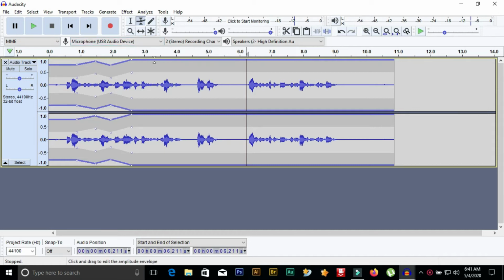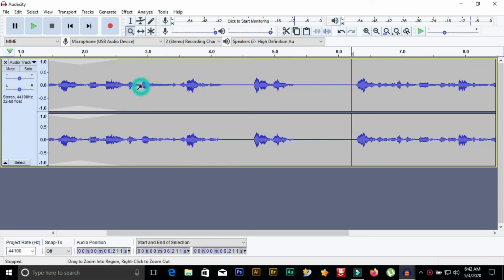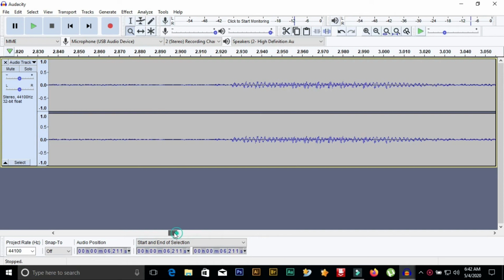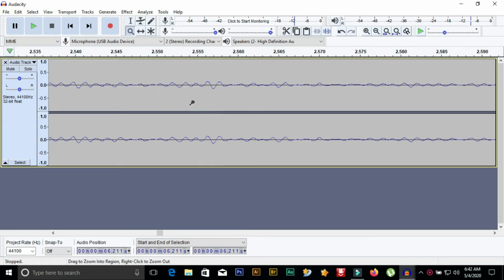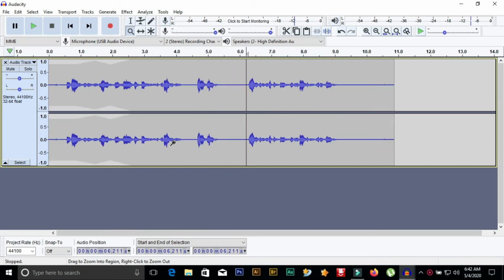Now let's go to another thing, that is the draw tool. Over here you can just draw, just mark out things. The next thing is the zoom tool. This zoom tool is used to zoom in on the audio. You can see the waves are different over here. See each individual wave over here. That's the advantage of Audacity. Even though it is open source software, it still has tons of features which a beginner could use awesomely. Over here, right click to zoom in, and left click to zoom out. That is what the zoom tool is used for.